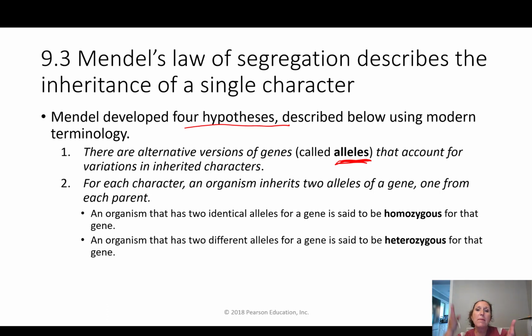Now, if my mom and my dad both had the exact same trait, so they both had widow's peaks, we would be homozygous. Homo means same. So we would have the same allele from both parents. If my parents did not have the same allele, we say that it's heterozygous, and that means it's different, for each gene. These vocabulary words are so important as we move forward.